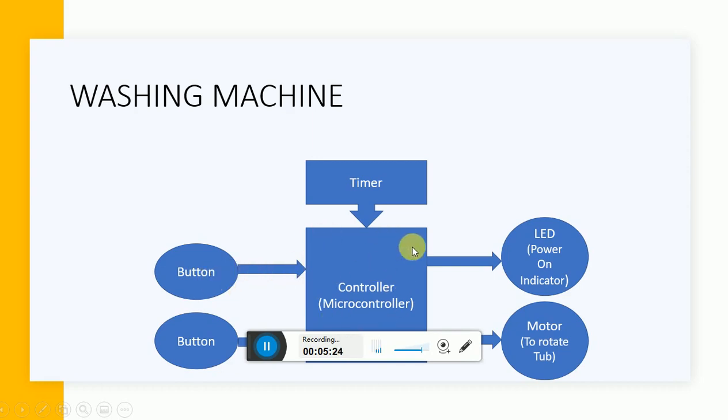Now, what is a microcontroller? I need some controlling element. Like if I press a button, this should happen. If I press this button, the motor should turn on. If I press a timer button, then this much timing should be set. All these things can be controlled with the help of the element called a microcontroller.